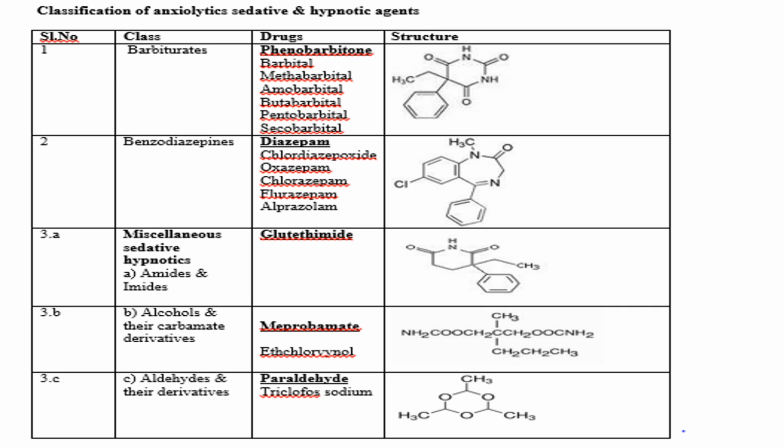Then there are certain other miscellaneous compounds which are used as sedatives and hypnotics. The first class is amides and imide derivatives. An example is glutethimide, whose structure is shown here. Then alcohols and their carbamate derivatives: we have meprobamate and ethchlorvynol, and the structure of meprobamate is shown. Then aldehydes and their derivatives: we have paraldehyde and triclofos sodium, and the structure of paraldehyde is shown. Whichever drug structures are shown, the names are bolded and underlined.